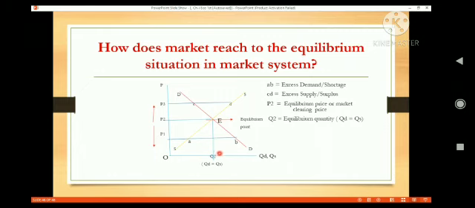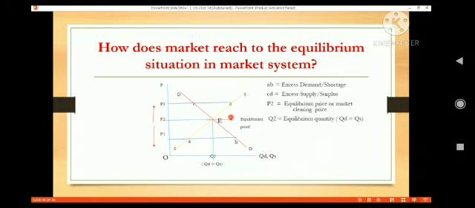So in this way, through the interaction of demand and supply, there are two entities in the market. One is the buyer side, the other is the supplier side. Demand moves by consumers' intention and supply moves by suppliers' intention. In this way, demand and supply interact with each other, and eventually this equilibrium situation comes where quantity of demand equals quantity of supply.